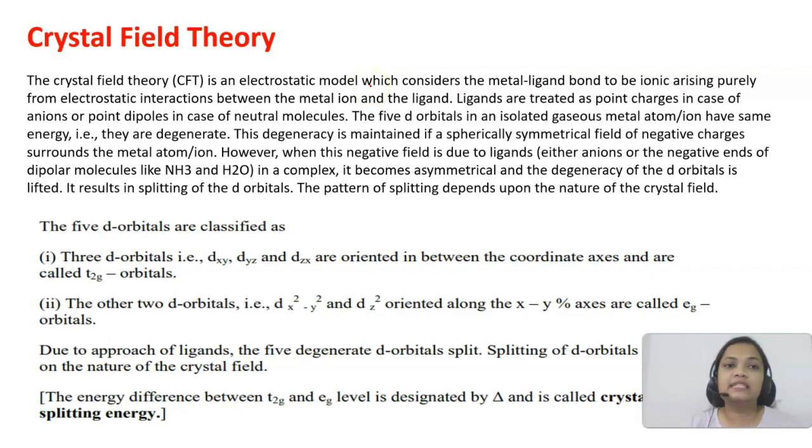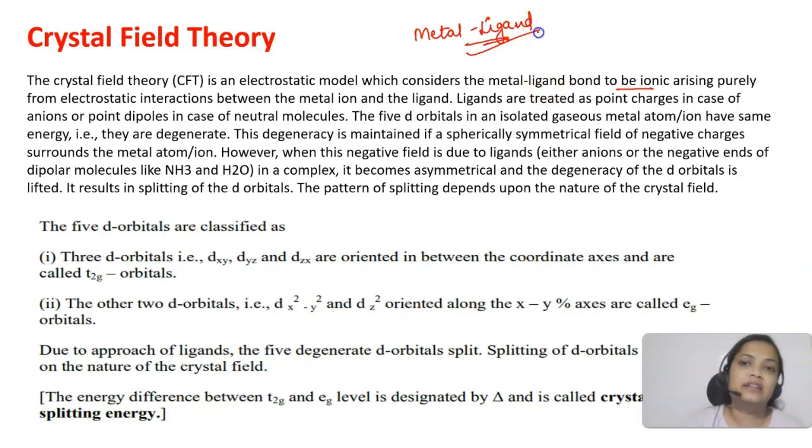Now what is this crystal field theory? It is actually an electrostatic model. What do we have in our coordination compounds? We have metal and the ligand, right? It considers the metal and ligand bond to be ionic. This theory says that the metal and ligand bond is ionic and there are electrostatic interactions between the metal and ligand.